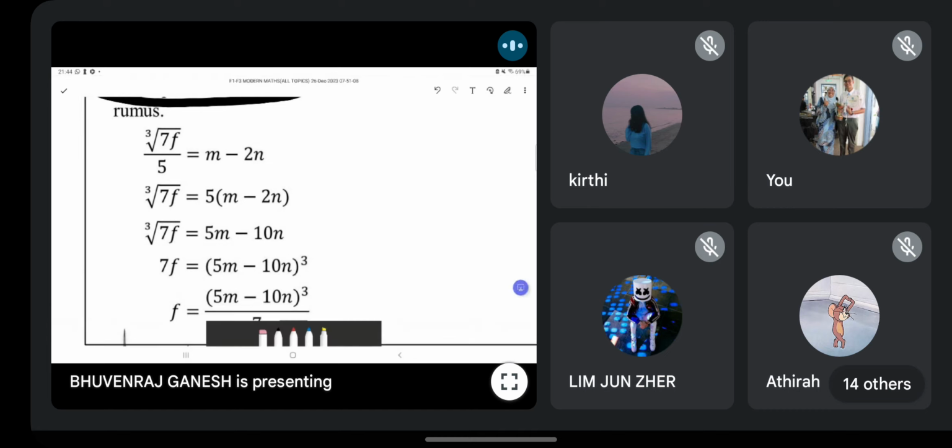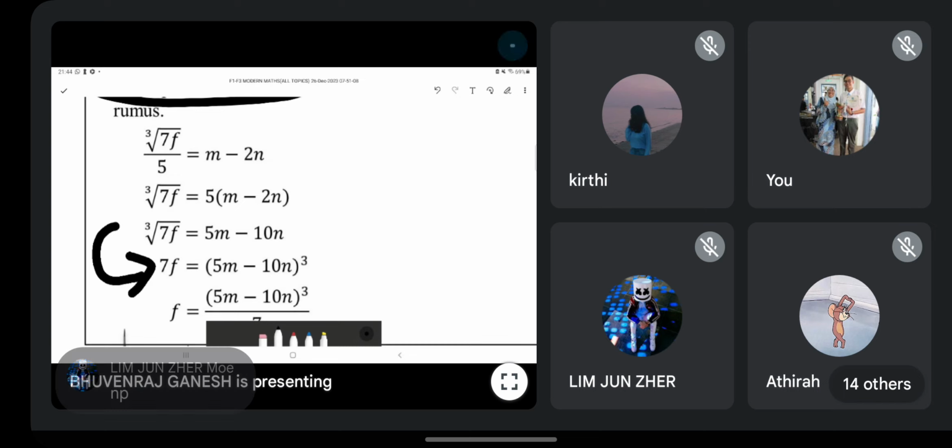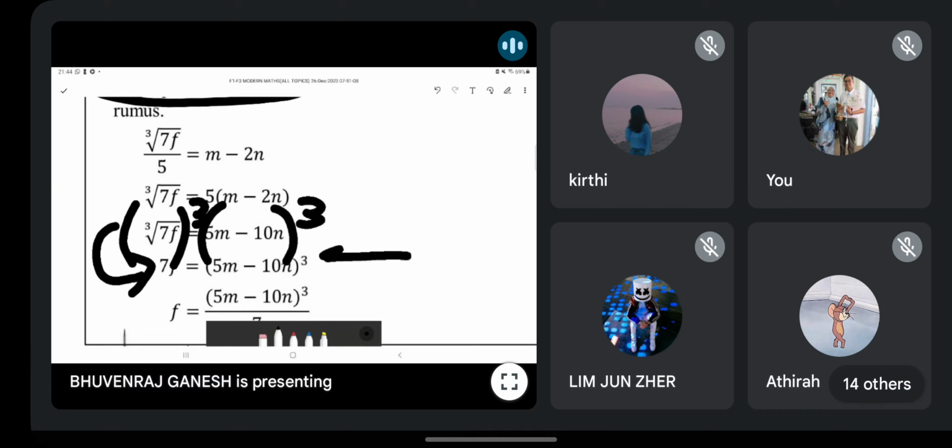Okay, guys. First thing I want to let you all know. Does anyone struggle from the 3rd step to the 4th step? Can you all tell me? Anyone don't know how to go from the third line to the fourth? Because some people get confused here. So anyone got a problem here? Can you all type? Or everyone knows how to do this? No problem. Basically, how you do is you just raise to the power 3 on both sides. That's how you get this one.